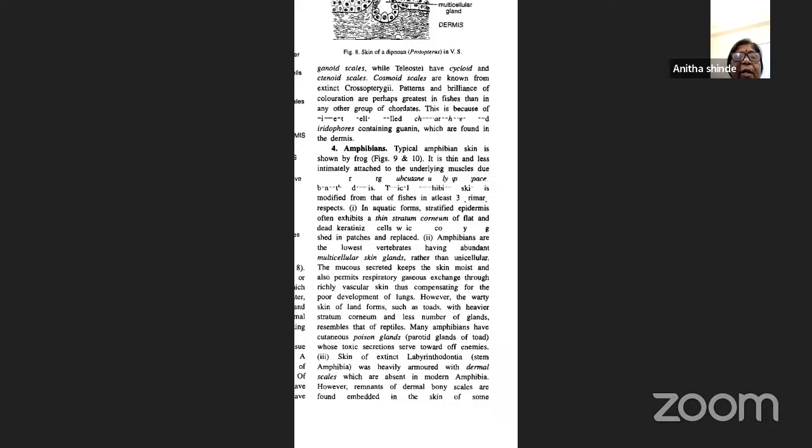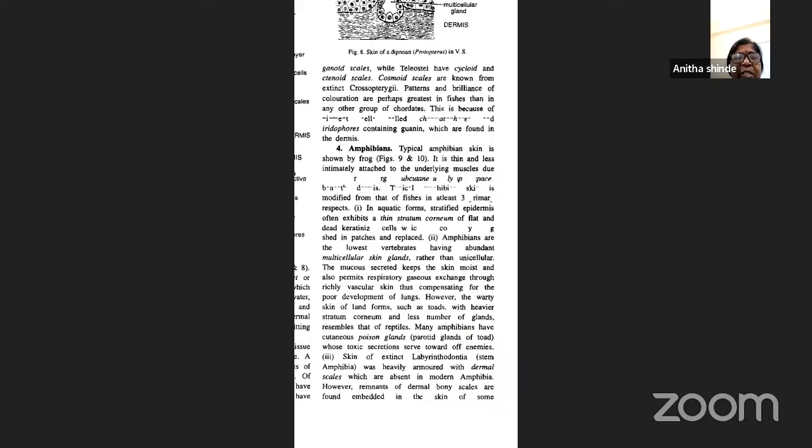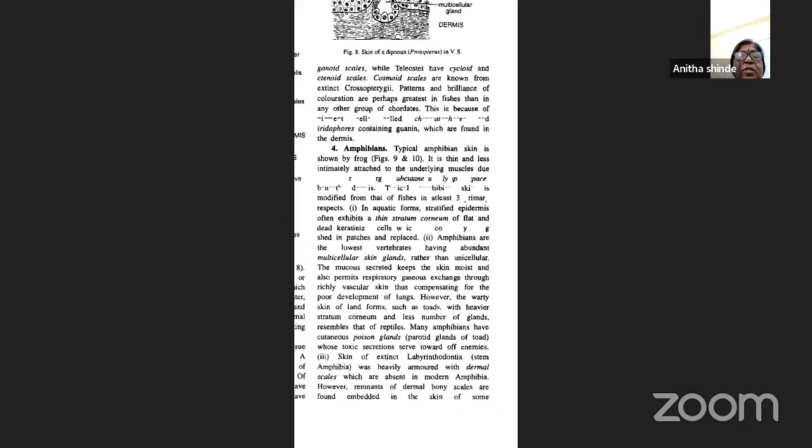These skin glands, as you all know, secrete mucus, which always keeps the skin moist and also permits respiratory gaseous exchange. Apart from that, they also have the parotid glands. The skin of the extinct amphibians was heavily armored with dermal scales, which are absent in the modern amphibians. So this is about the amphibians.